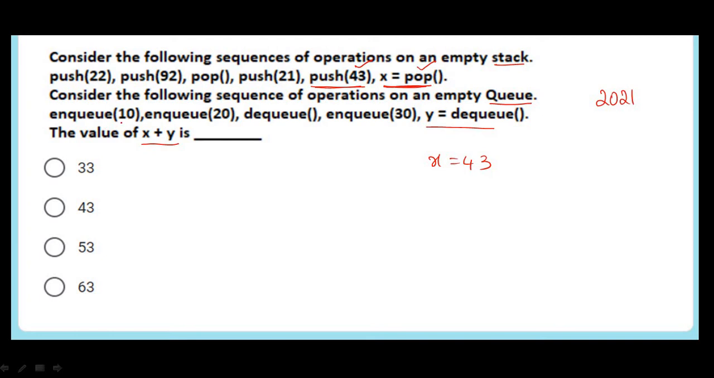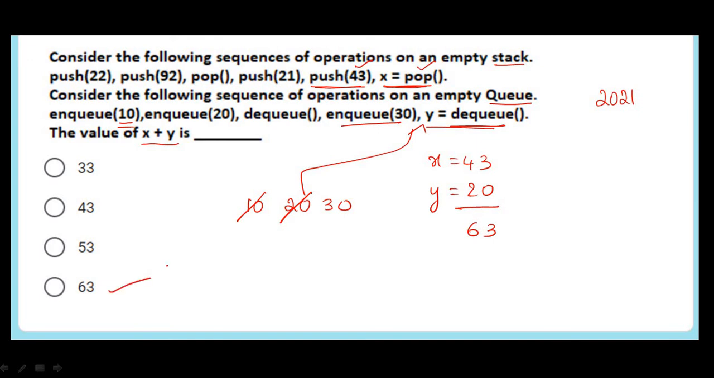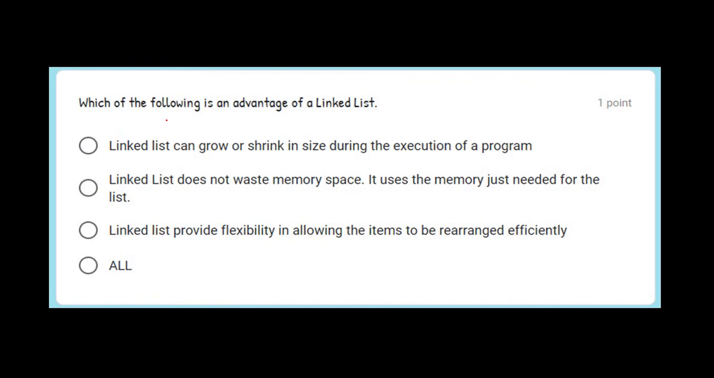And next, consider the queue. First of all, 10, 20 is added, then dequeue. So the queue property is first in, first out. So 10 will be removed, and again add 30 and remove one element. That means 20 will be removed, and that is given to y. So y will get the value 20. So the answer will be 63. So this is the answer. Next question. Which of the following is an advantage of a linked list? So the answer is all.